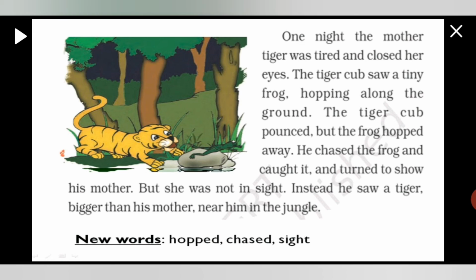Instead, he saw a tiger bigger than his mother near him in the jungle. Instead of his mother, what did he see? He saw a very big tiger who was bigger than his mother near him in the jungle. And the tiger was standing near him in that jungle. So here the new words are hopped, chased, and sight.